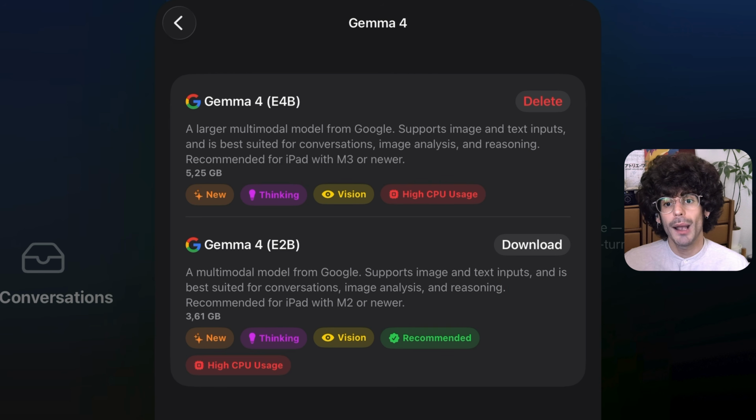The info about which iPad to use this with is also helpful as a starting point. As you can see, the 4B model is recommended for M3 iPads and newer, while the 2B model is recommended for M2 models and higher. The little colorful icons at the bottom of each model summarize this again. It's new, it has thinking or reasoning capability, it can work with vision, meaning you can send images to go along with your prompts, and it's considered best and high in CPU usage, meaning it will need quite some power and probably heat up your device.